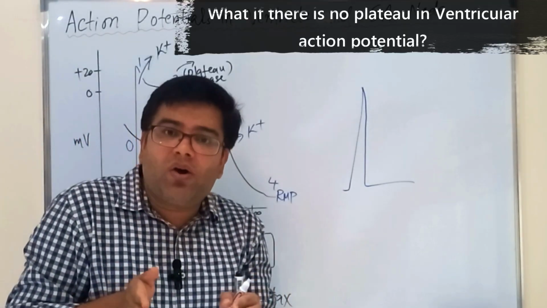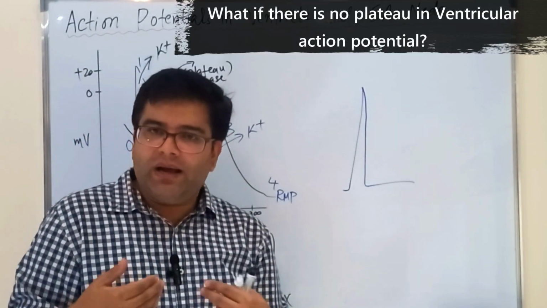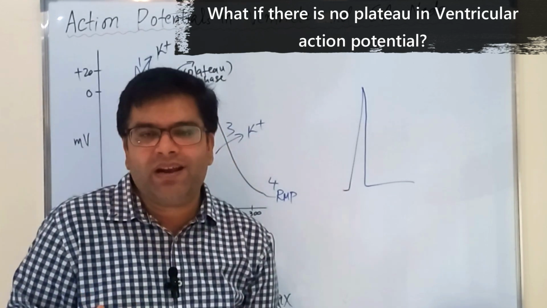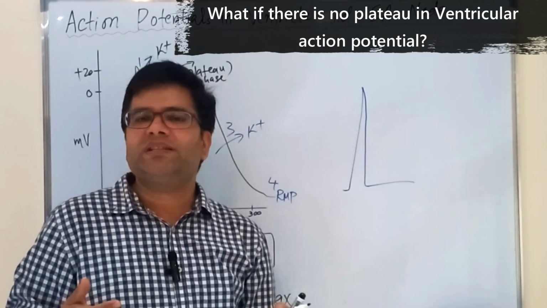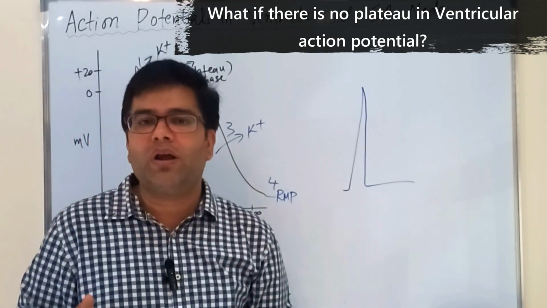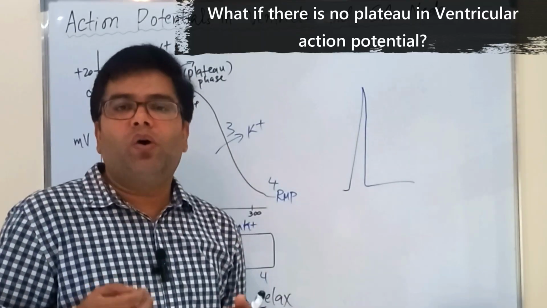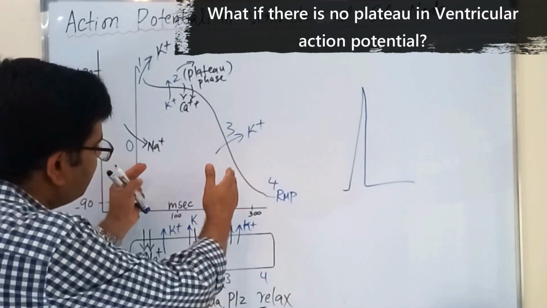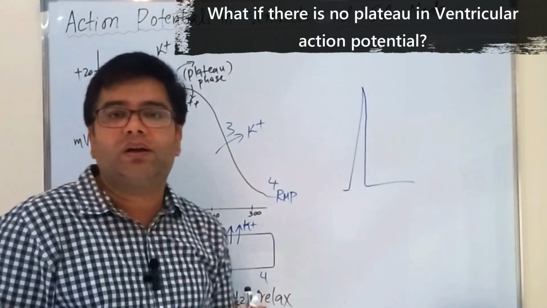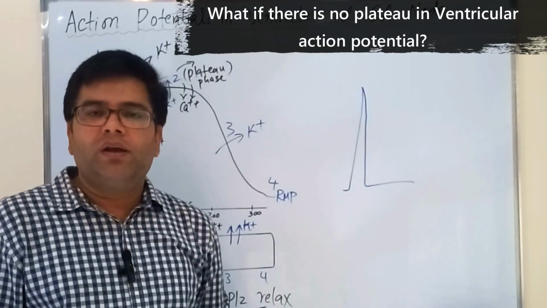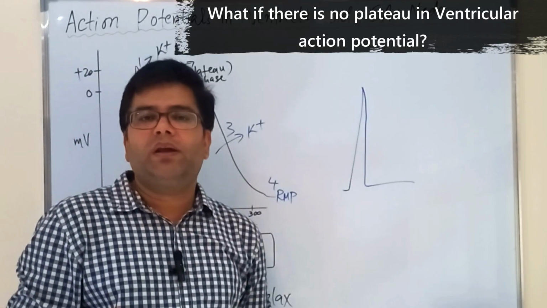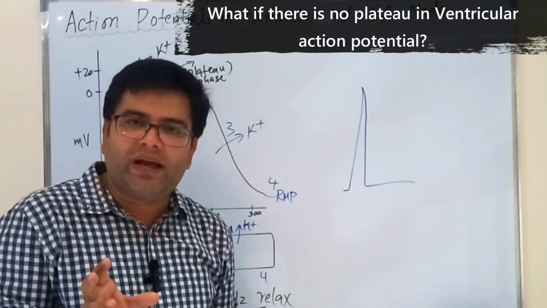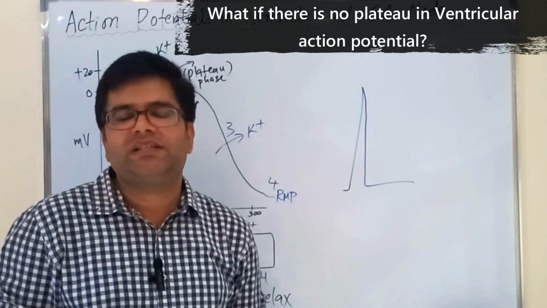Those nearby contractions can be added up, and they can give us sustained contraction without relaxation, which means that the heart will not get time for filling of blood. And also, because the duration of action potential will shorten without a plateau phase, there will be contraction of the heart for a short period of time, which will decrease the efficiency of pumping.